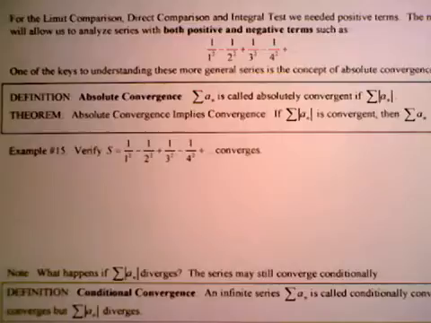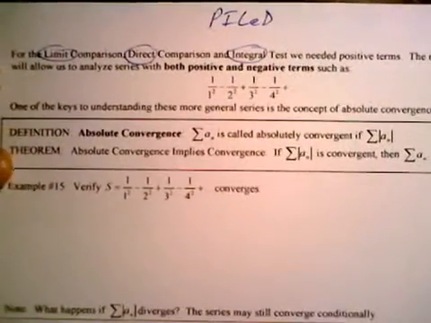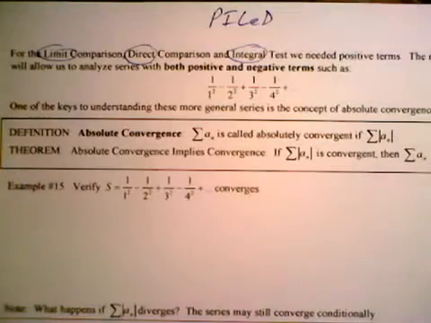Okay, so we've skipped examples 13 and 14. And again, we have to talk about the alternating series test. We'll get to that, and then I'll have you go back and do those two examples. But we've talked about the tests that need all the terms to be positive: the limit comparison, direct comparison, integral, and also p-series. But don't forget what that acronym was: PILD. Those are the 4 tests where all the terms have to be positive.